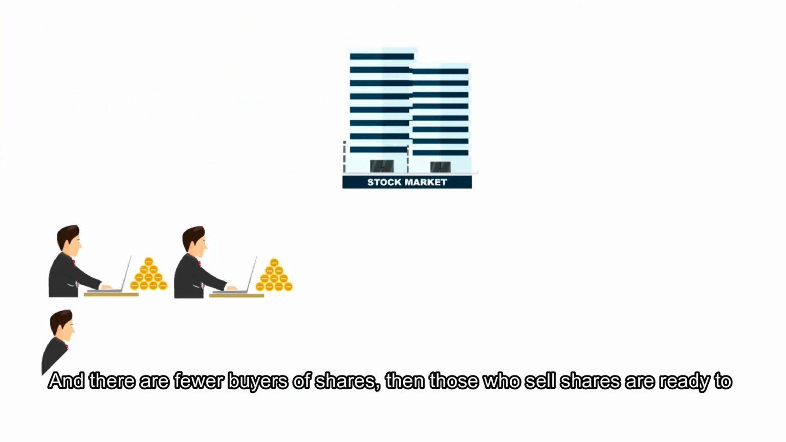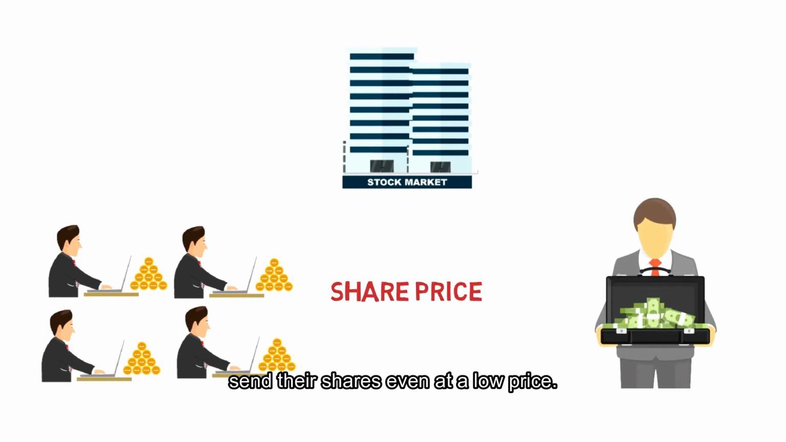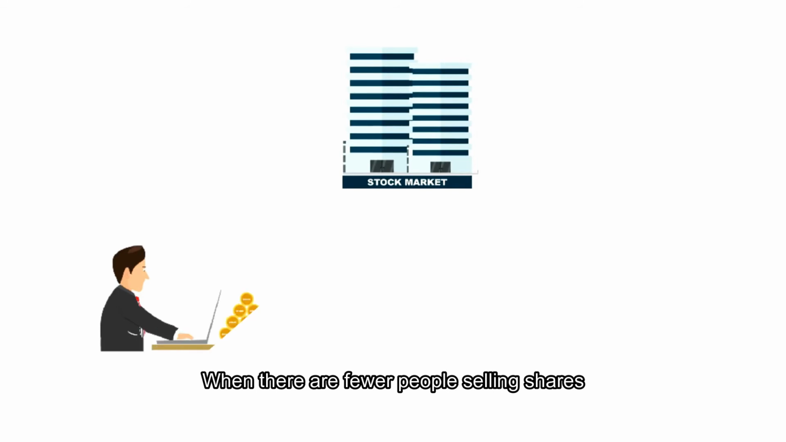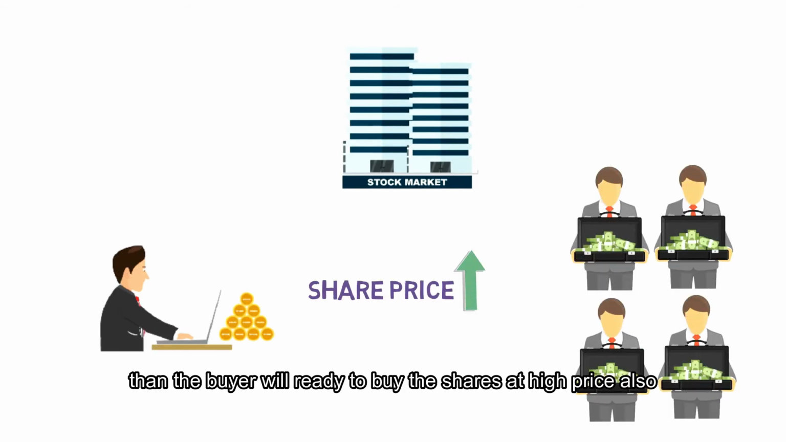When there are more people selling shares and few buyers of that share, then those who sell shares are ready to sell their shares even at a low price. Similarly, when there are fewer people selling shares and more stock buyers, then the buyer will be ready to buy the shares at a high price also.